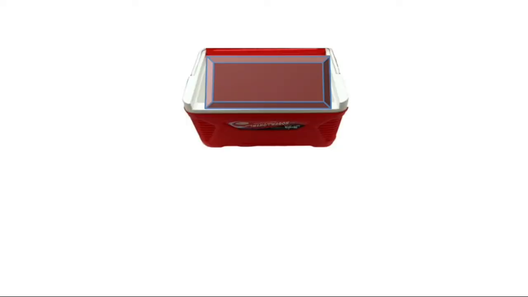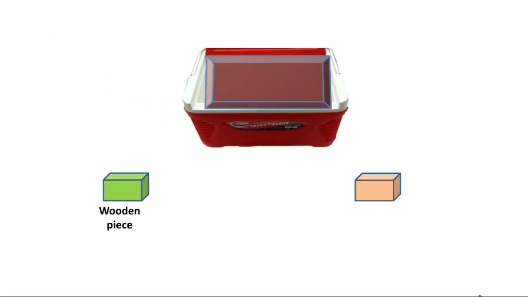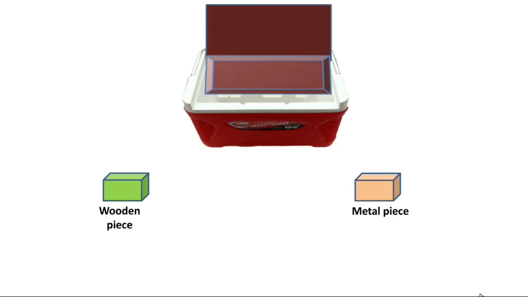Let us understand what is temperature. Take a piece of wood and a piece of metal. Keep them in a fridge or ice box.